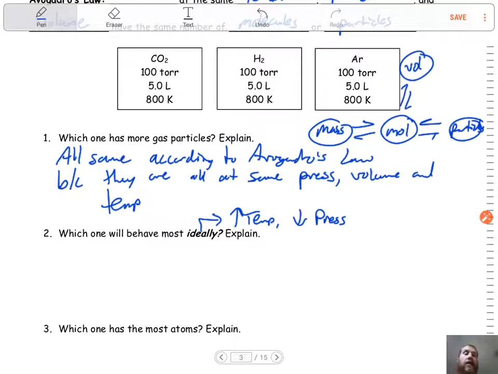Well, when we take a look at that, we notice they are all at a high temperature, so they're all moving really fast, and their pressures are all the same. So we can't just look at those two things. If you think back again to last unit, what else helps them be most ideal? There's another factor that comes into play. Can you think of it?